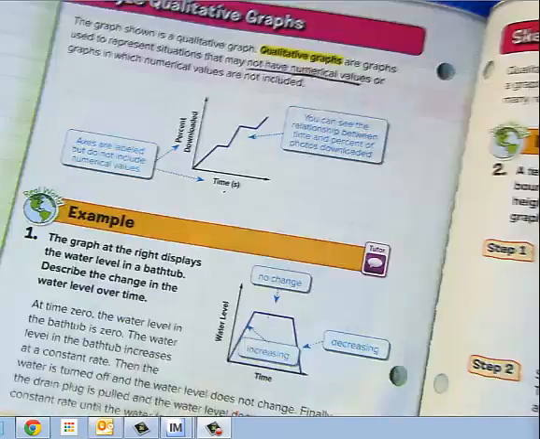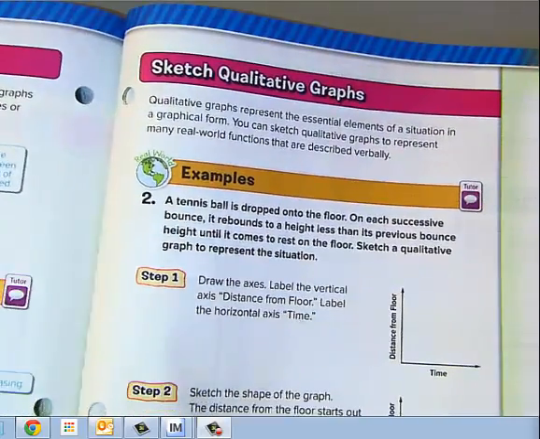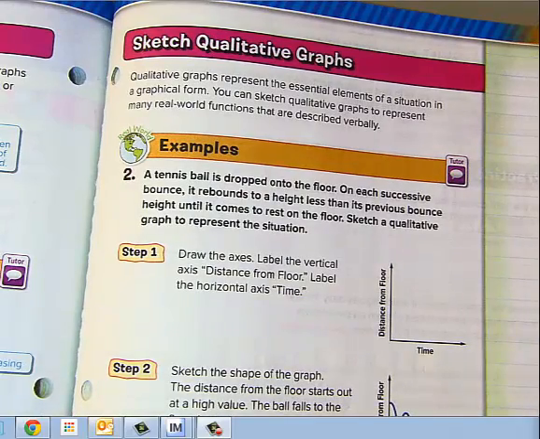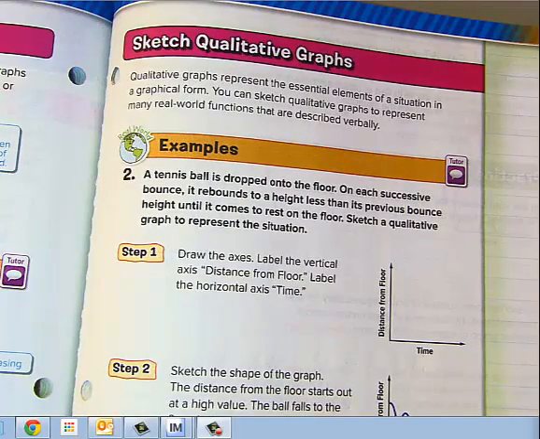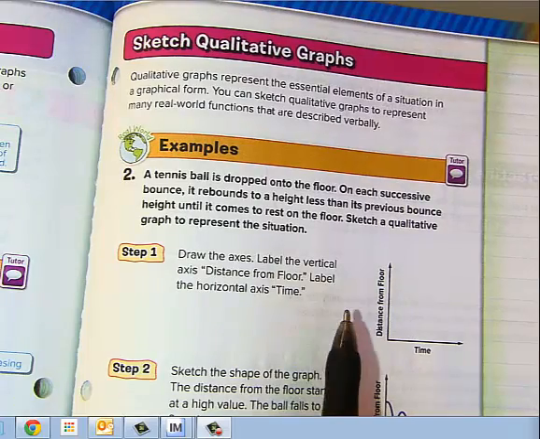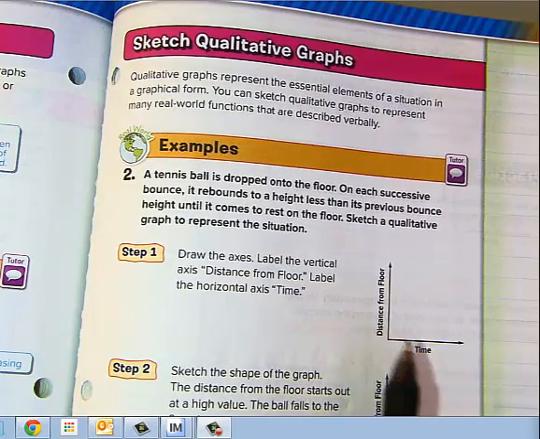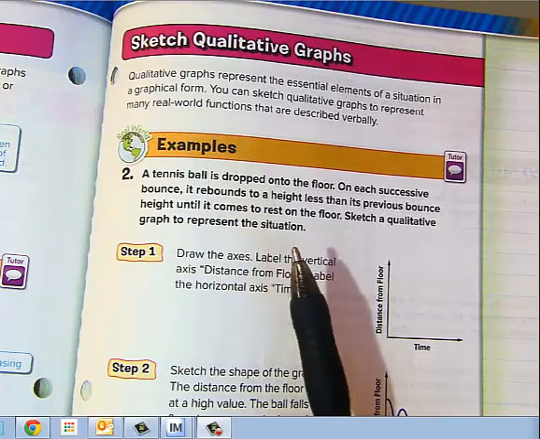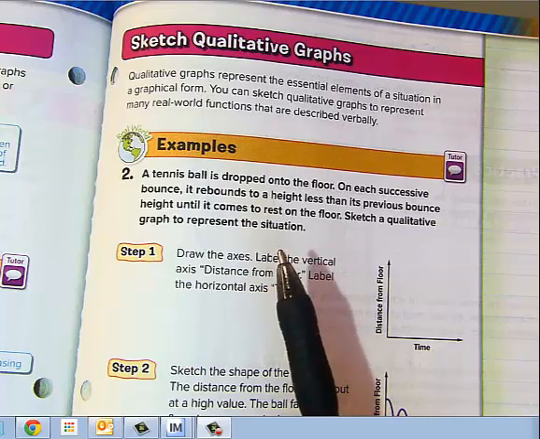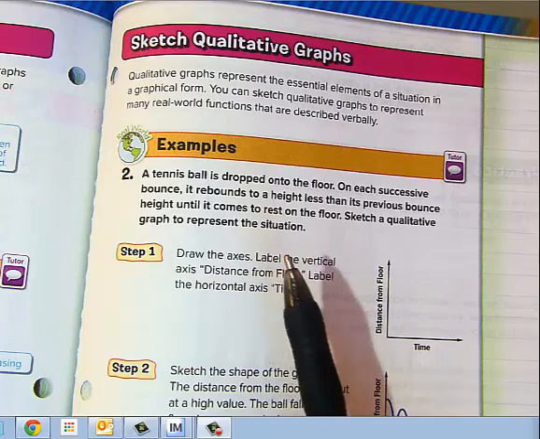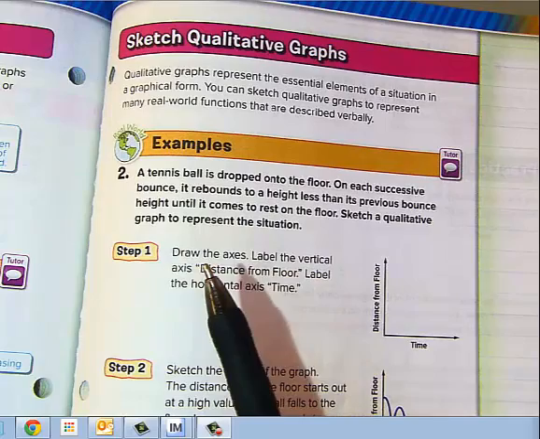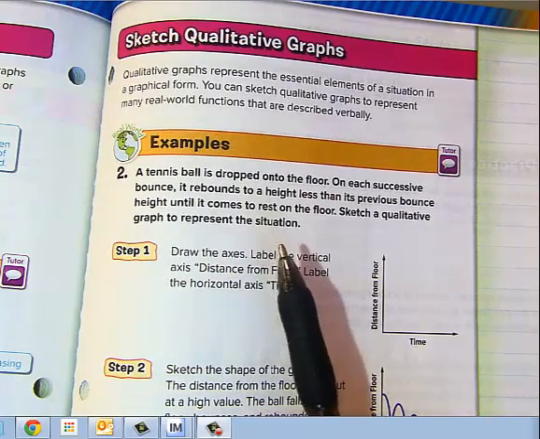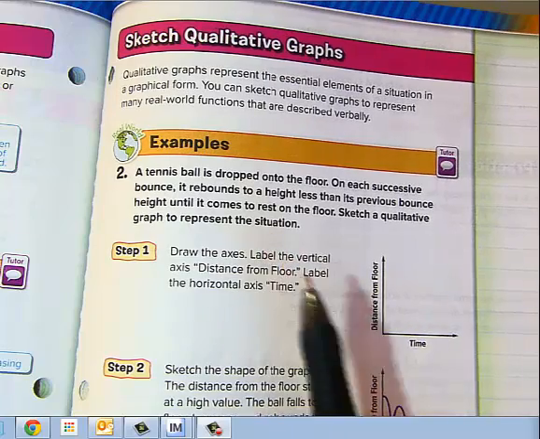Now let's look here at example 2. It says qualitative graphs represent the essential elements of a situation. Basically, the essential elements are void of the numbers, but just have the labels like we have right here on the side. So this situation says a tennis ball is dropped onto the floor. On each successive bounce, it rebounds to a height less than its previous bounce. And that's normal with the tennis ball. You know, you bounce it from one height, and it slowly bounces less and less and less until it finally rests on the floor. It says sketch a qualitative graph to represent the situation.